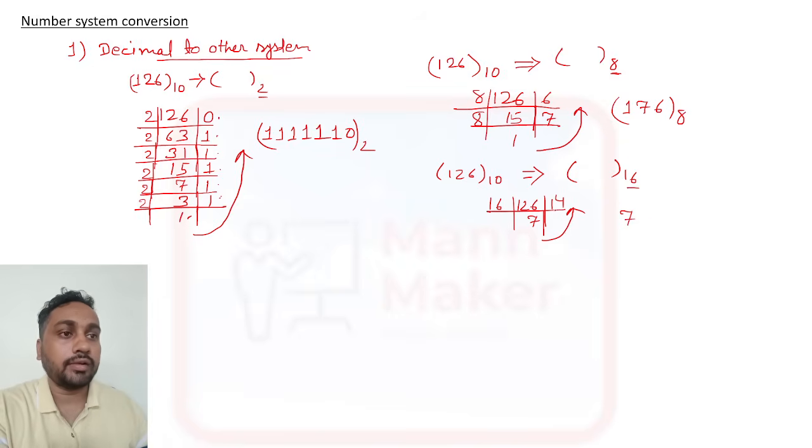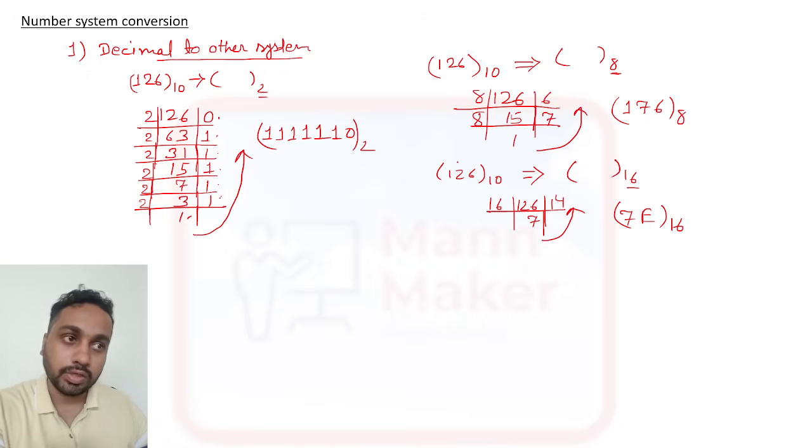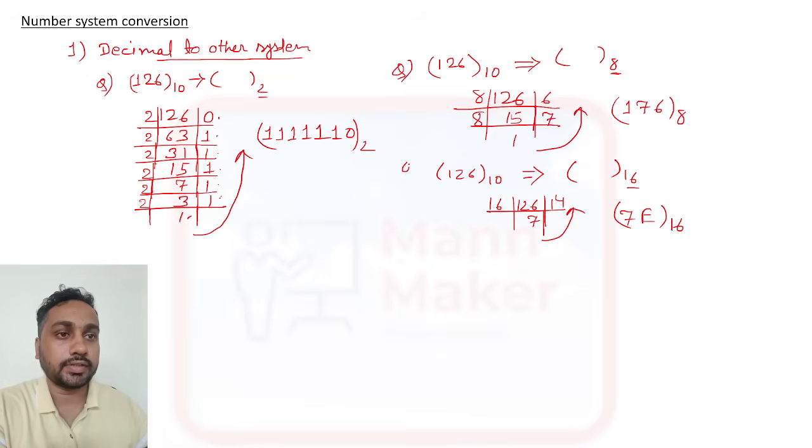So 7 and 14. How do we represent 14 here? 14 means E. So this is the hexadecimal representation of 126. So if anything comes from decimal to binary, decimal to octal, or decimal to hexadecimal, you need to follow this method.